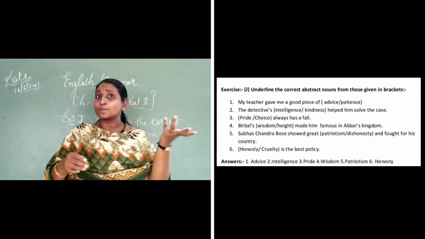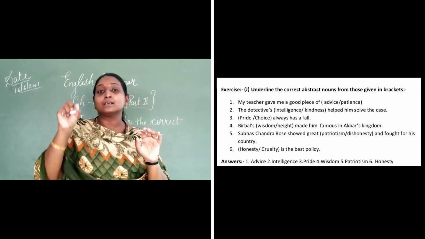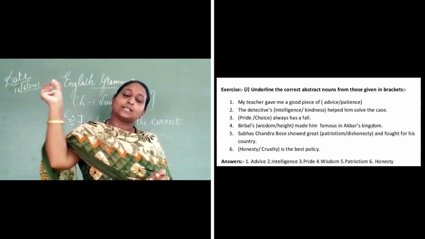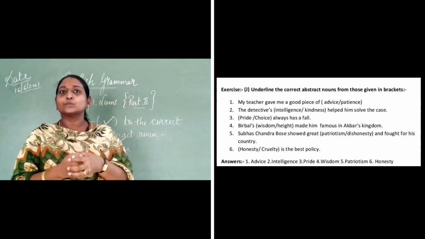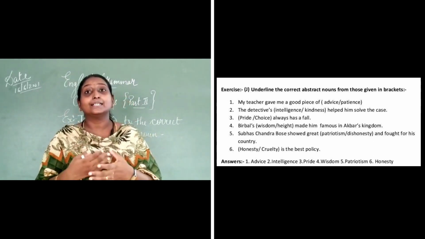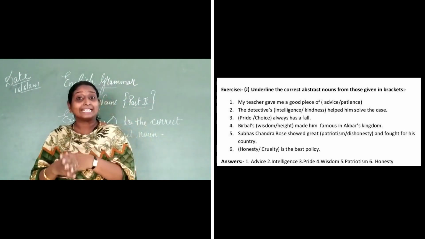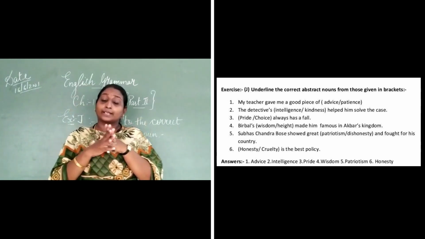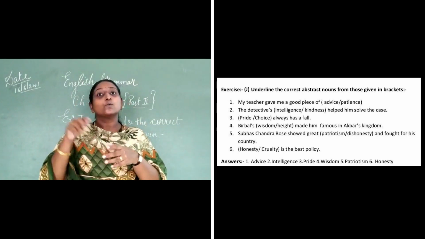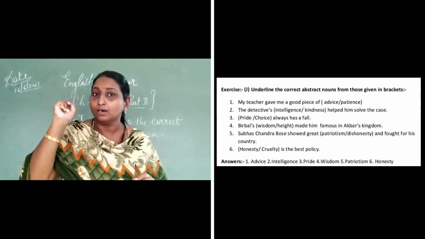So Birbal's what made him famous in Akbar's kingdom? His wisdom. So wisdom is the correct abstract noun. It suits that sentence, so put a tick mark over wisdom. The fifth one is: Subhash Chandra Bose showed a great patriotism / dishonest and fought for his country. Subhash Chandra Bose is a national leader who fought for the freedom of our country. So patriotism is the correct abstract noun. Put a tick mark over patriotism.